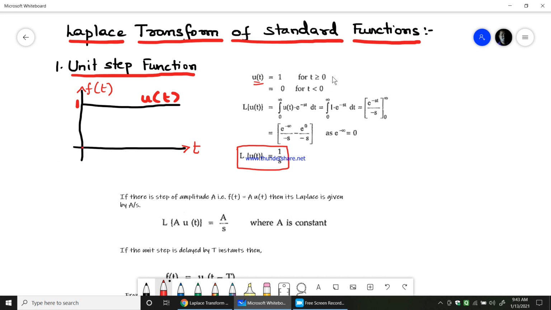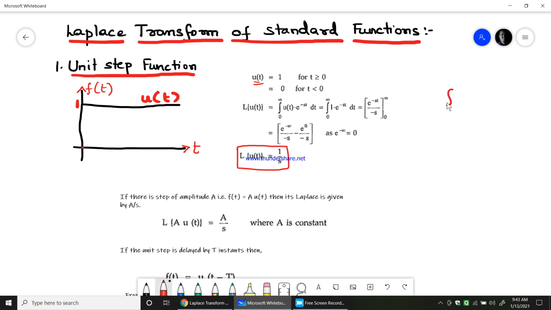So for t greater than or equal to 0, at 0 it is 1, at 1 it is 1, at 2 it is 1, and so on. As time increases, the function u of t will remain constant at 1. So that is the unit step function. Now if I take the Laplace transform of that unit function u of t, we know that it is equal to integration from 0 to infinity of u of t e power minus st dt. So integration from 0 to infinity of 1 into e power minus st dt.